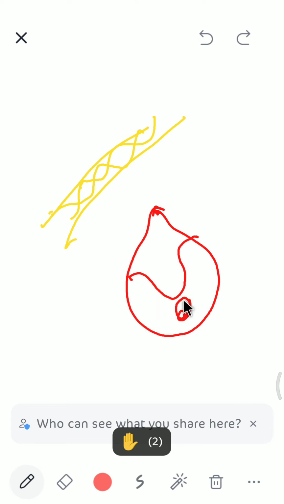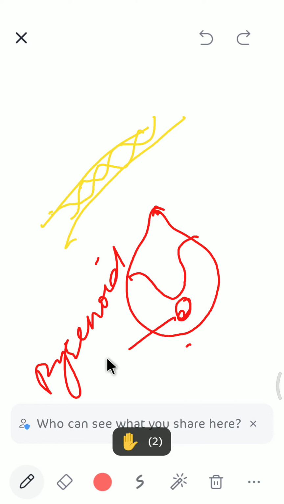This is pyrenoid. Its function is to fix the carbon dioxide and to do the photosynthesis. Means it forms the starch to make the food for the organism. And this is the nucleus. And this is the stigma, means eye spot, and these are the flagella, which are the locomotory organs. So this is Chlamydomonas.